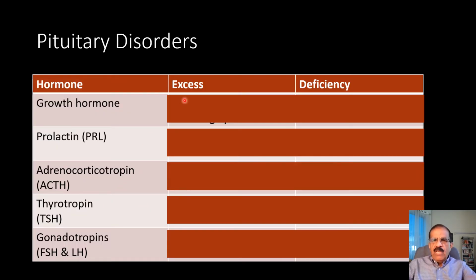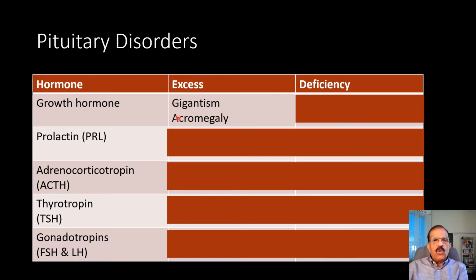Now, this is actually a summary slide. Theoretically, any hormone of the pituitary can be in excess or there could be deficiency. So before we take up these conditions individually, let's go through this summary to have an overall idea. Growth hormone, if it is in excess, may cause one of these two conditions. Gigantism is a very tall person, and this occurs when growth hormone excess is during the growth age.